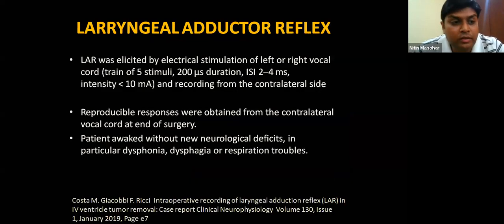Coming on to the advanced modalities, these are still in the experimental stage. One of them is the laryngeal adductor reflex. Here what we do is we stimulate one part of the vocal cord on one side. We record responses from the opposite side.